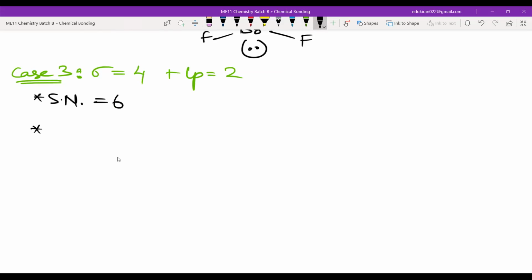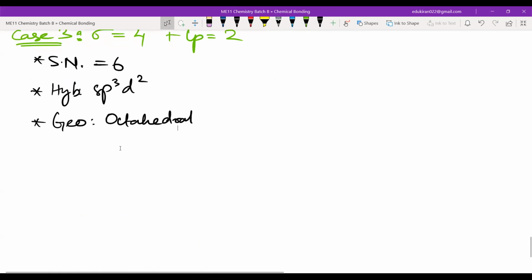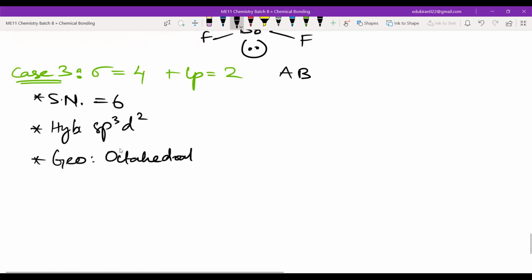Okay, then hybridization is sp3d2. And after this, you will have geometry. Geometry will be octahedral. Then this will be AB4 with 2 lone pairs. Okay, AB4 with 2 lone pairs. And you have to write the shape. So what do we have to do for the shape? A. Then first we will draw the octahedral geometry.